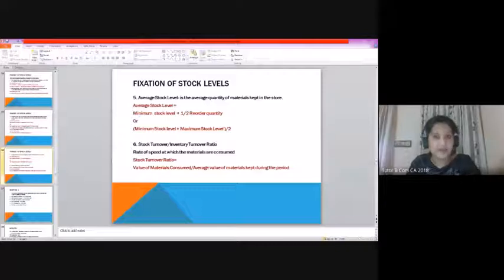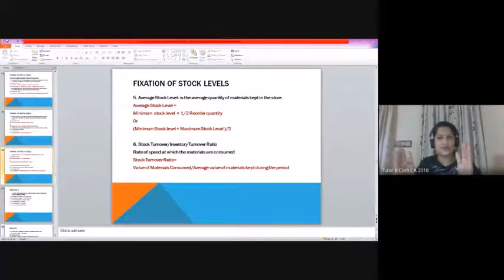Average stock level, as we said earlier, is the average quantity of material that would be kept in the store on a regular basis. There are two different formulas for computing this. The first one is the minimum stock level plus the maximum stock level, divided by 2. On an average, it is the stock which you are maintaining in your store or in your purchase department, wherever you keep it, maybe in your warehouse. That is what we talk about as the average stock level.